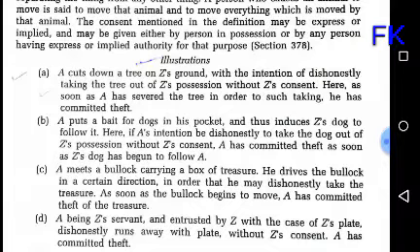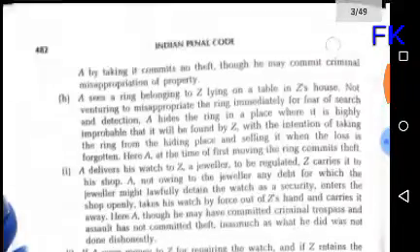A cuts down a tree on Jed's ground. এজোপা গছ কাটিছে জেডৰ গ্ৰাউণ্ডৰ পৰা with intent of dishonestly taking the tree, আৰু এটা ইন্টেনশন আছে dishonestly গছজোপা ল'বলৈ out of Jed's possession, জেডৰ পজিশনৰ পৰা আৰু জেডৰ consent নোহোৱাকৈ, without Jed's consent. Here, as soon as he has severed the tree in order to such taking, he has committed theft. সেইটো হ'ল offense of theft. জেডৰ পজিশনৰ পৰা গছজোপা কাটি পেলাই তেতিয়া সেইটো offense হৈ গ'ল, চুৰ কৰা offense, without the consent of Jed.